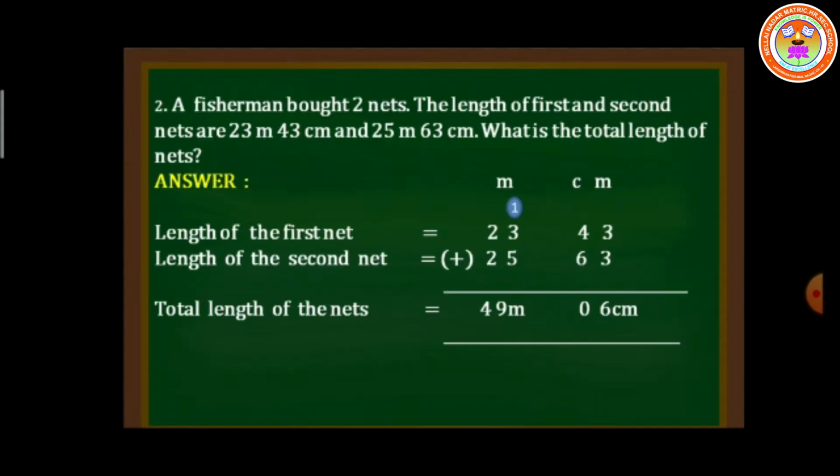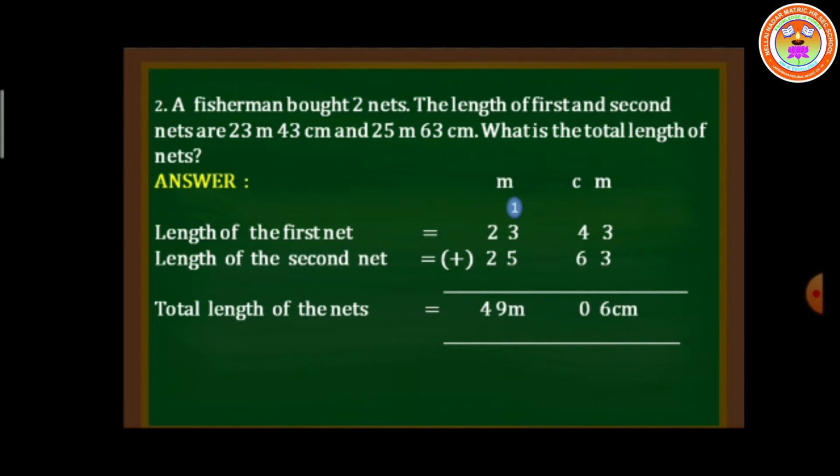A fisherman bought two nets. The lengths of the first and second nets are 23 meter 43 centimeter and 25 meter 63 centimeter. What is the total length of the nets? See, they are asking the total length of the nets. So we have to add the first net and the second net. Then the total length of the nets is 49 meter 6 centimeter.